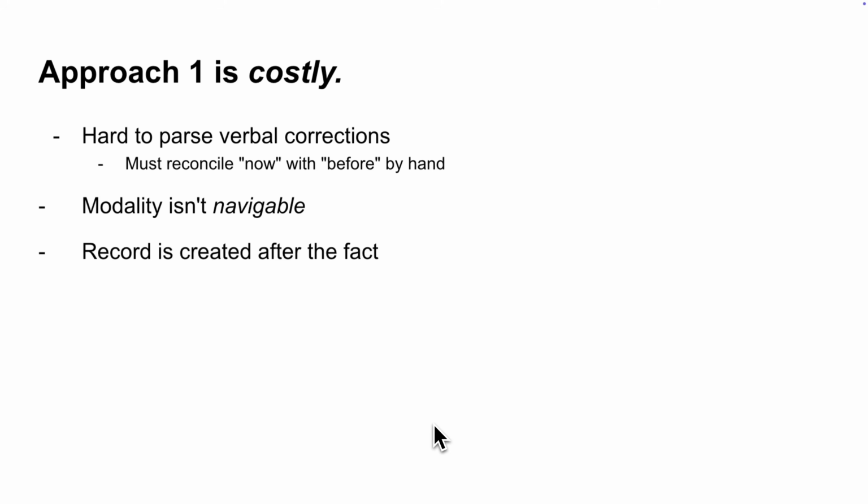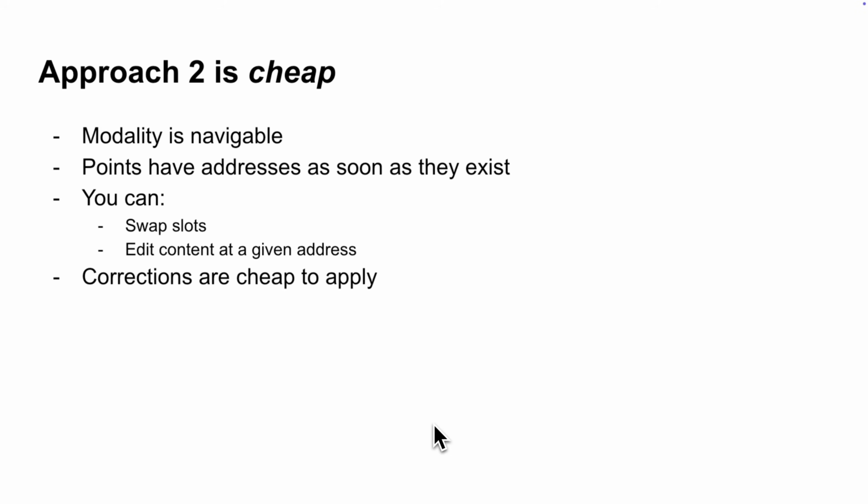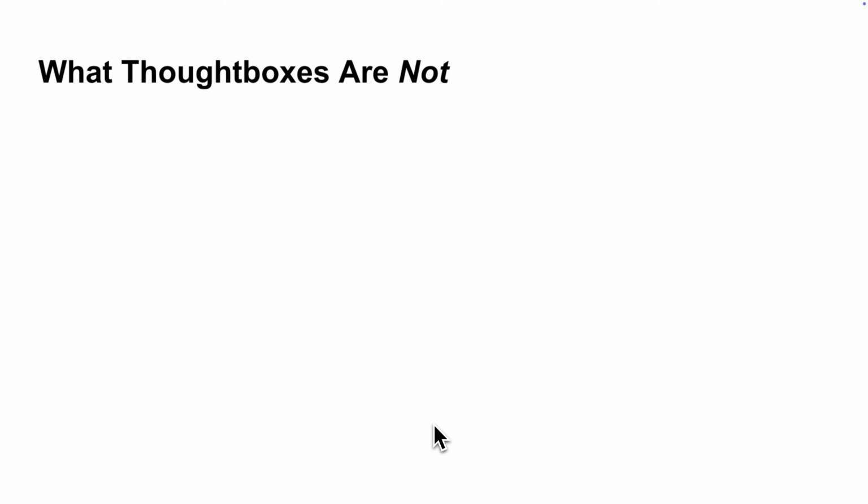In contrast, the second approach is cheap. It is cheap for the storyboarding app to implement our corrections because our modality is navigable. Our points have addresses from the moment that they're expressed. So you can just swap the addresses of 2 points, or you can go in and directly change the information that's held at a certain address. So in this way, we say that Thoughtboxes are tools that make it cheap for an agent to iterate on its own reasoning.